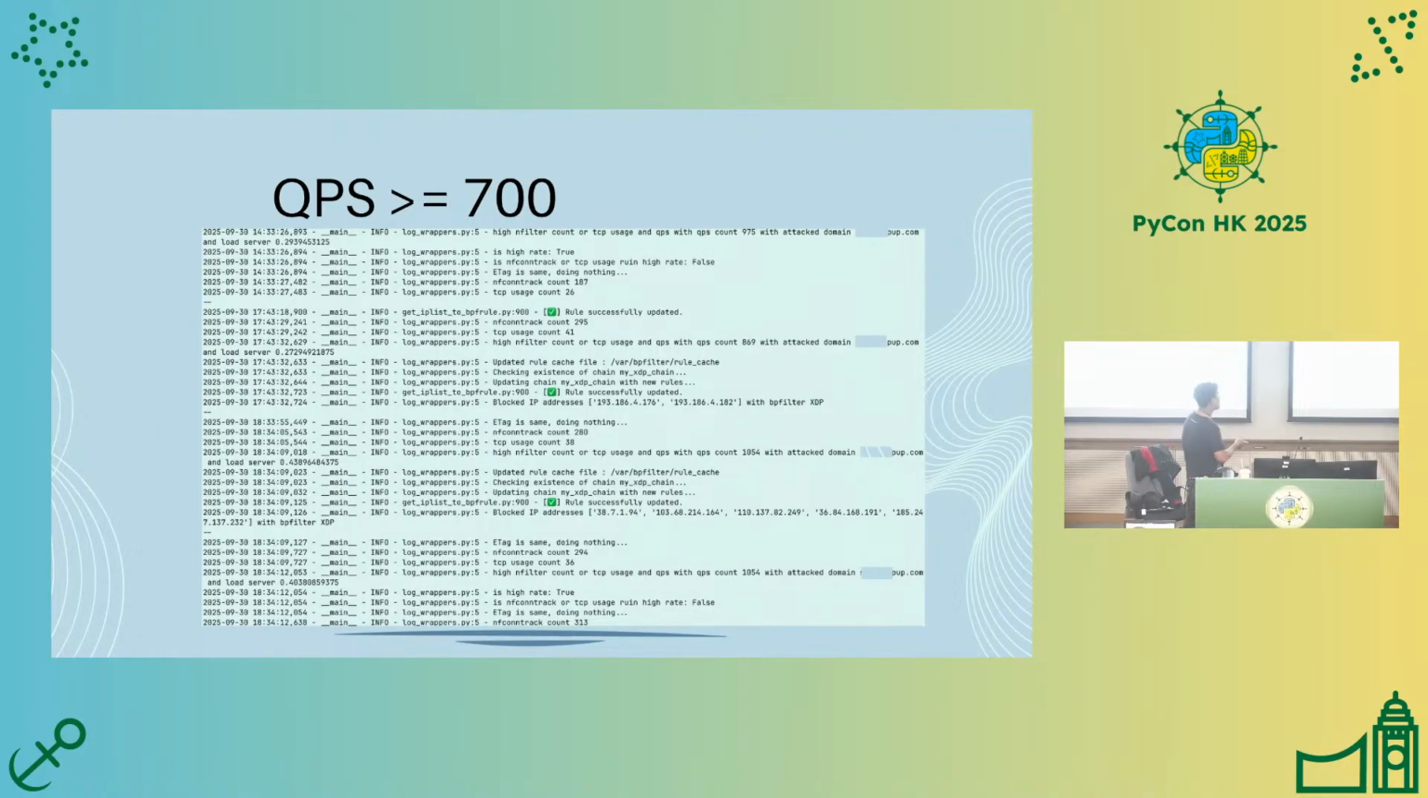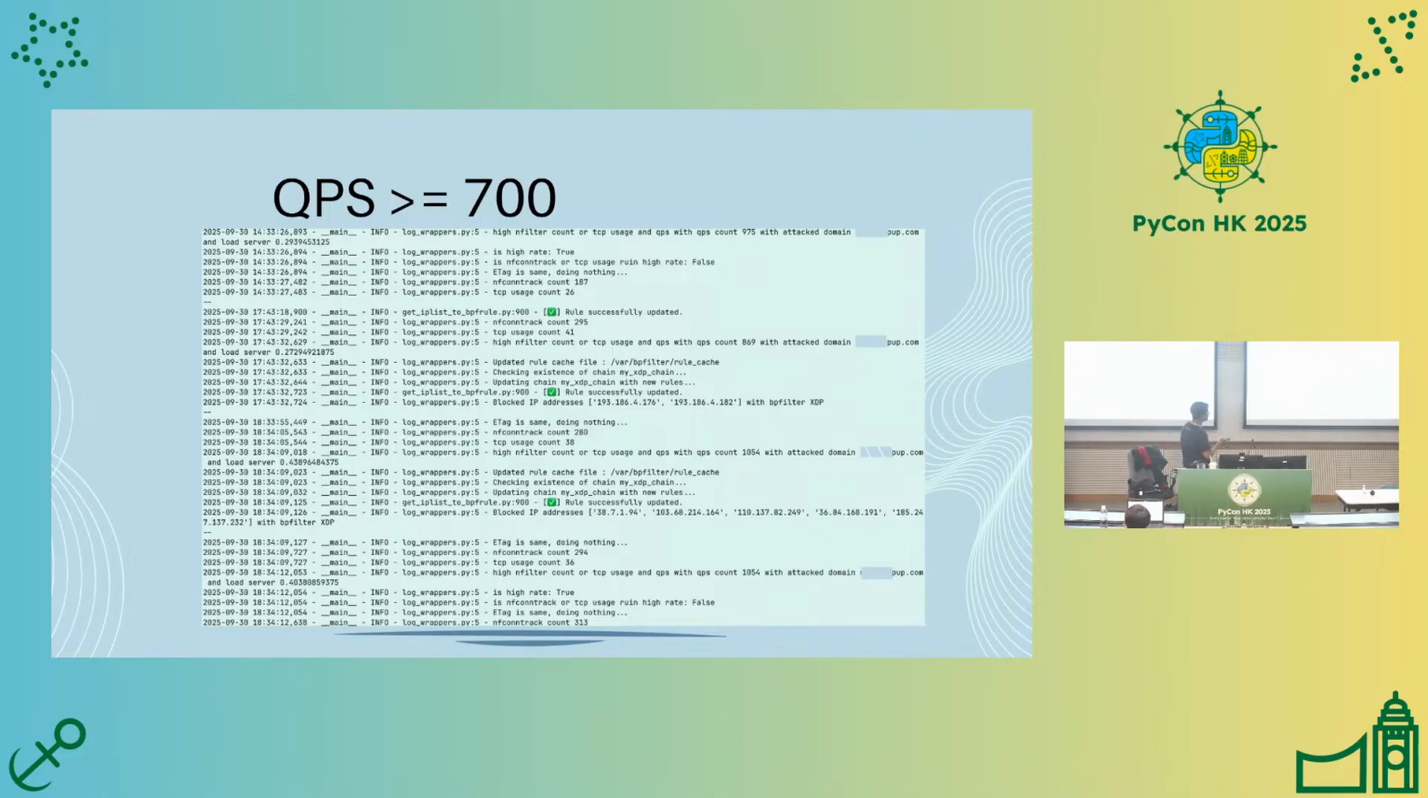This is an example of the log of a high rate attack. And this is actually from a real attack on some domain, and I am only showing some parts of it because there are too many logs.